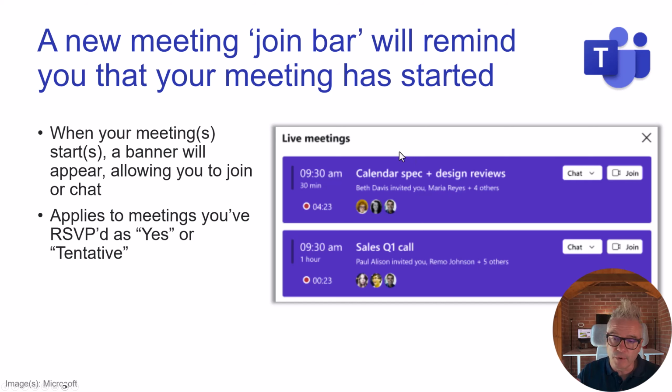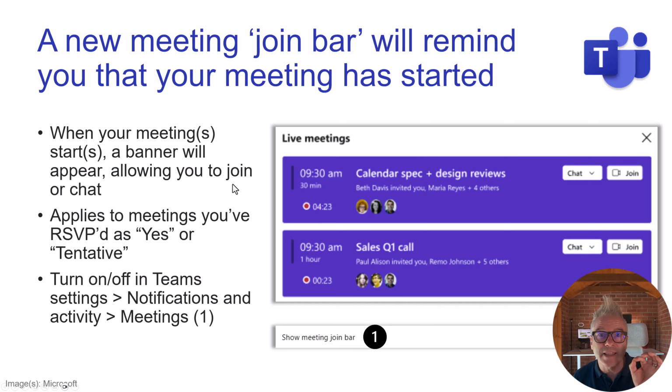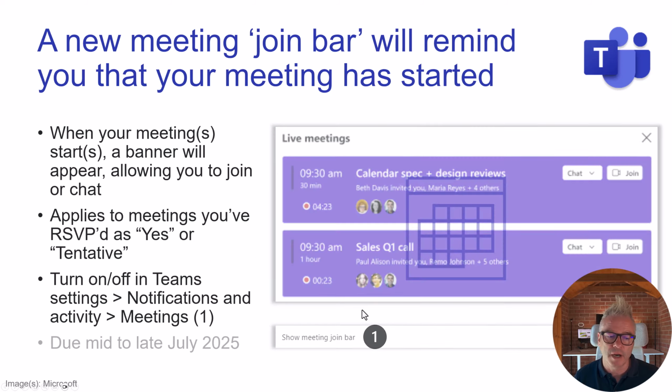I can think of a few people I know who have multiple meetings at the same time. They can quickly dive into the one that is right at that moment. So instead of having to go into your calendar, it pops up: I'm coming, I'm not coming, I can't make this one. Or you click join. This looks great. Look at your settings, and you'll see the show meeting join bar, and you should already have that actually.